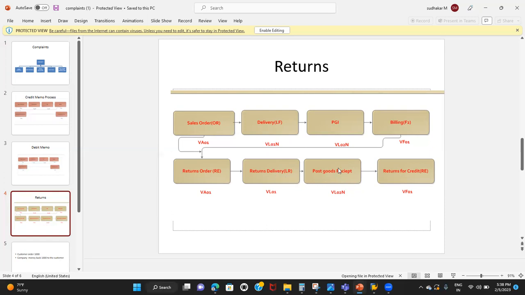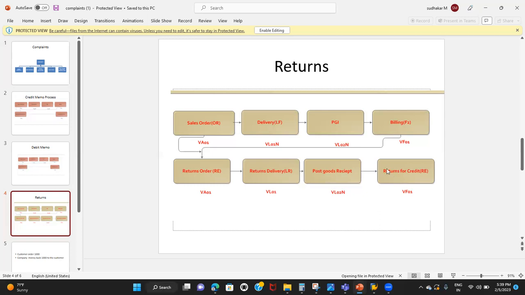Then we'll be doing the post goods receipt. Whereas when you're delivering the goods to the customers, it is an issue. Here we are going to receive the material. The company is going to receive the material. That is the reason we will be calling it a post goods receipt. So once we receive the material, we need to issue the credit memo to the customer.